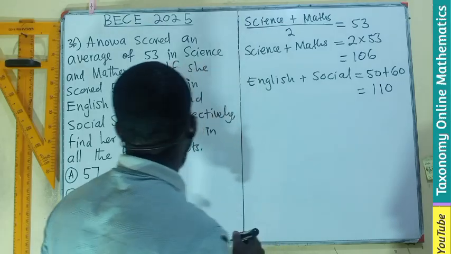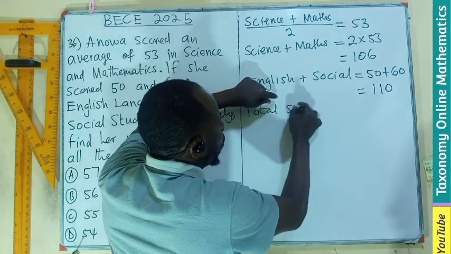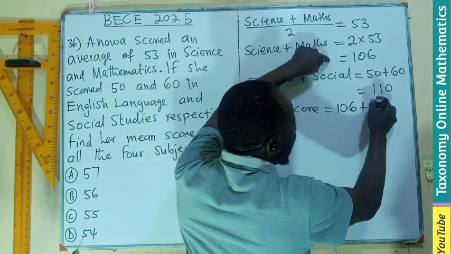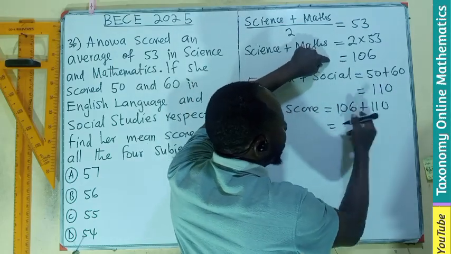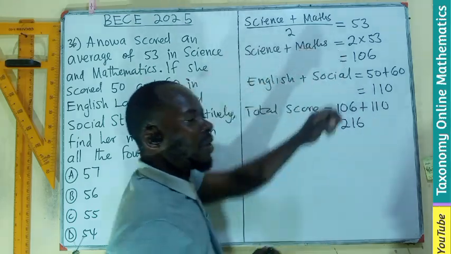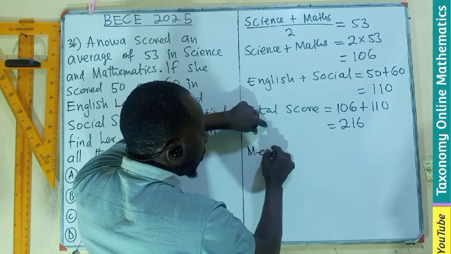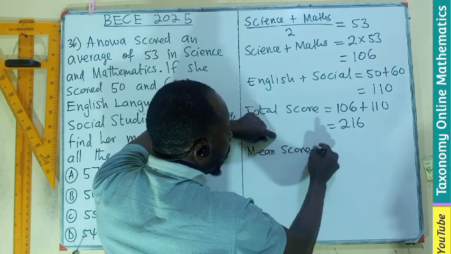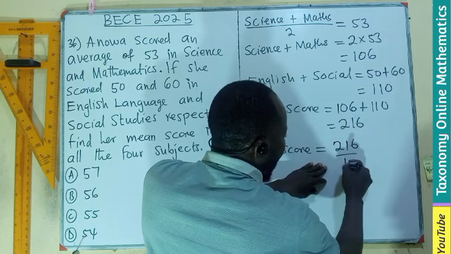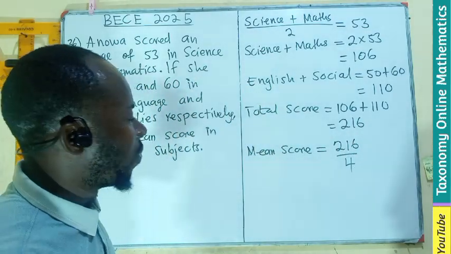So the total score is going to be 106 plus 110, so 216 total score. Then the mean score is going to be the total score divided by the 4 subjects. We are adding the average, so 4 subjects.